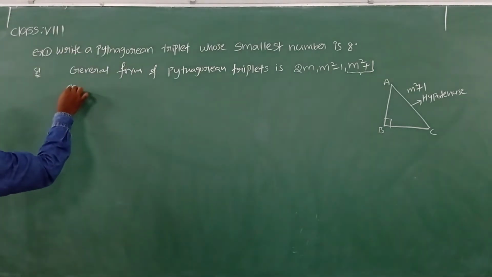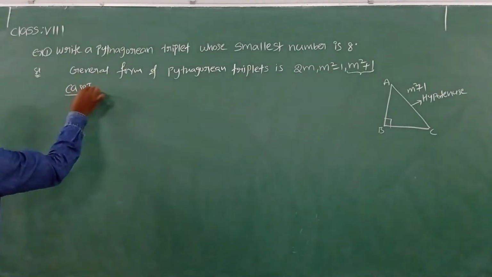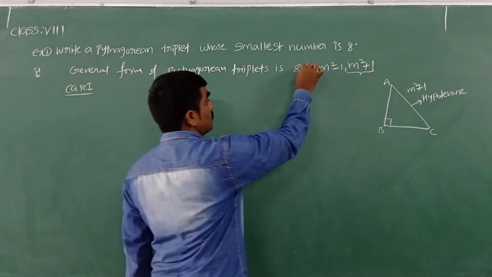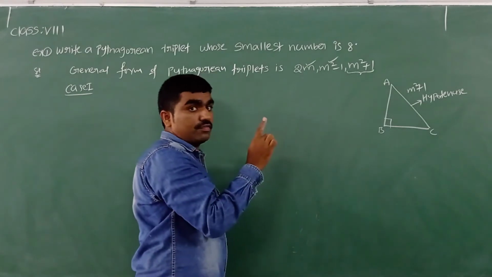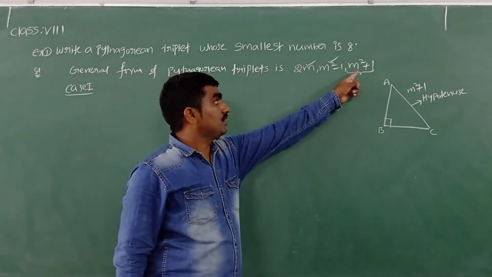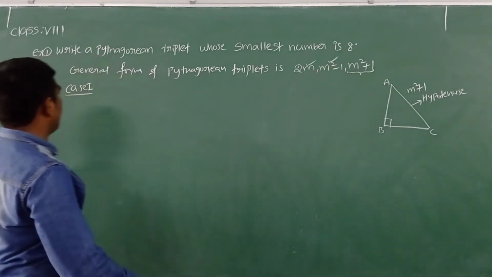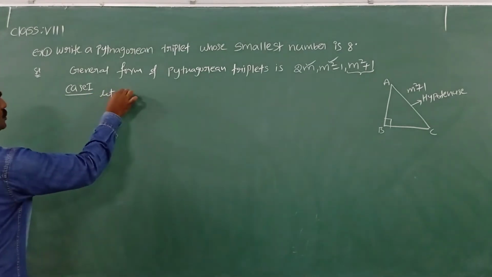So let me take here case 1. Now we don't know in these two which one is smaller. Either 2m or m square minus 1 will be smaller compared to the hypotenuse. So which one is smaller, I don't know. I am taking, let smallest number.